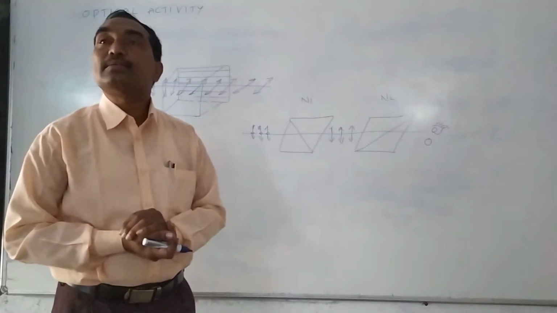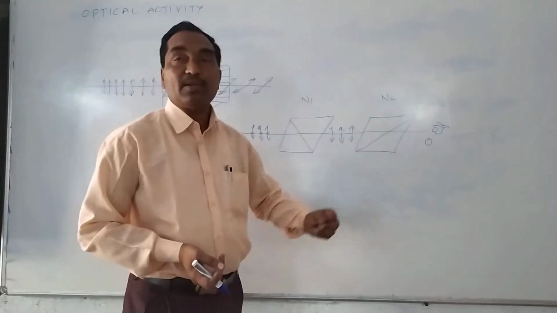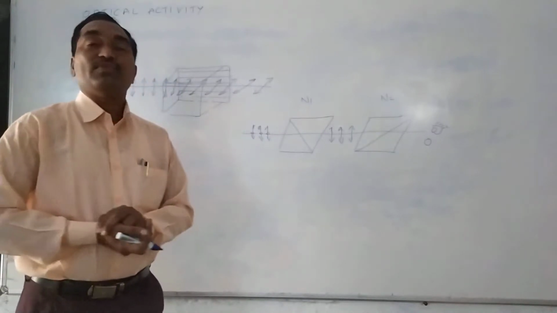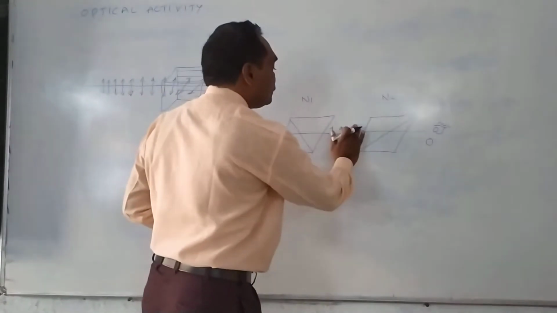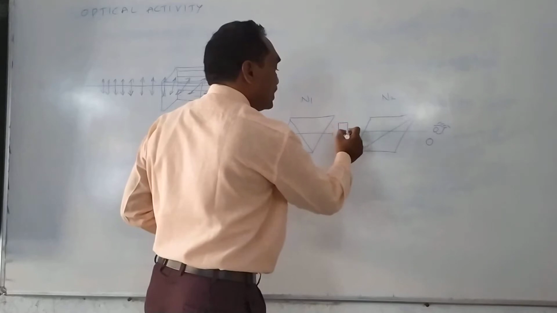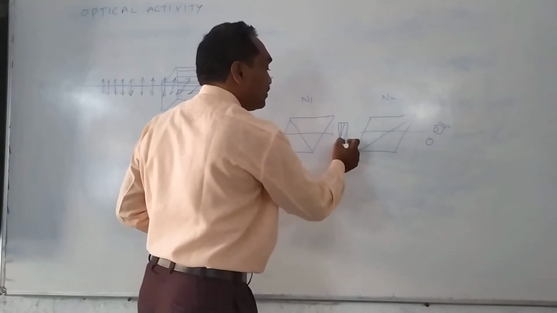Now what happens? In the middle of the Nicol prisms N1 and N2, we place a quartz crystal. Then what happens?